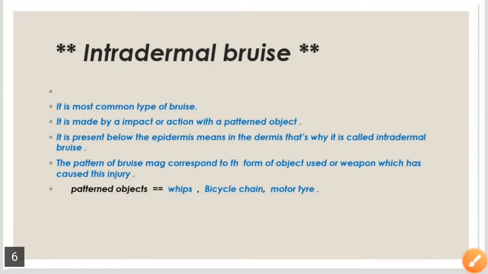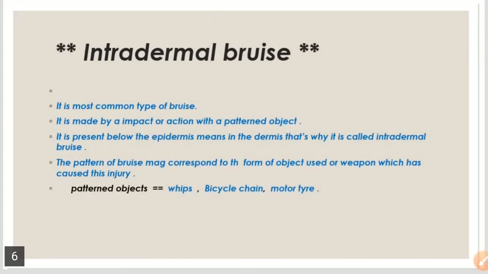The first type of bruise is the intradermal bruise, and it is the most common and most superficial type of bleeding, occurring in most individuals. It is caused by the rupture of small or tiny blood vessels within the dermis, and the dermis is present below the epidermis, so for this reason this type of bleeding is also known as a subepidermal bruise. It is caused by the impact or application of some penetrant objects on the body.